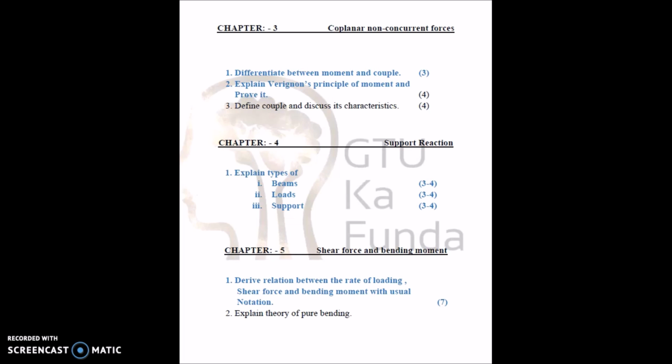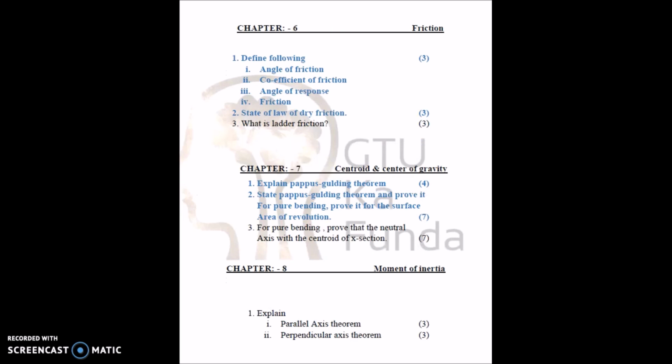For chapter 5, shear force and bending moment, you can expect: derive the relation between the rate of loading, shear force and bending moment with sign notation, in 7 marks, and explain the theory of pure bending.